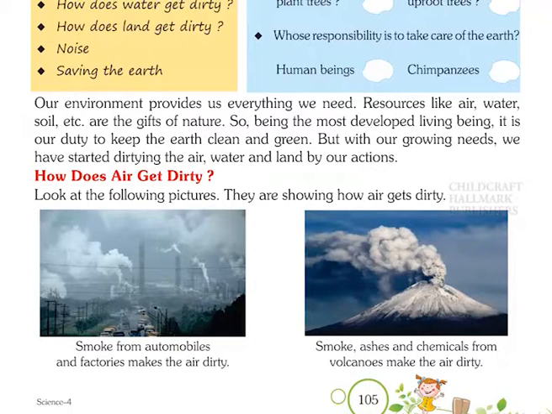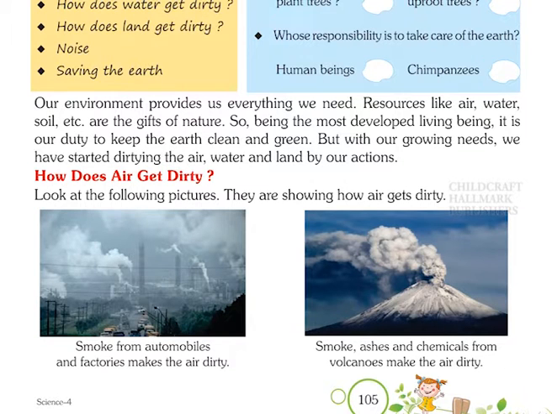Chapter 3. A Clean World. Our environment provides us everything we need. Resources like air, water, soil, etc. are the gifts of nature. So, being the most developed living being, it is our duty to keep the earth clean and green.